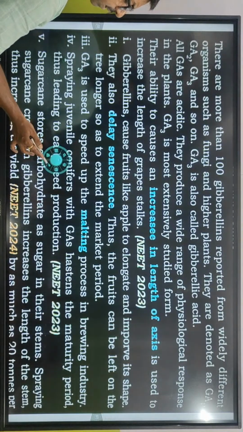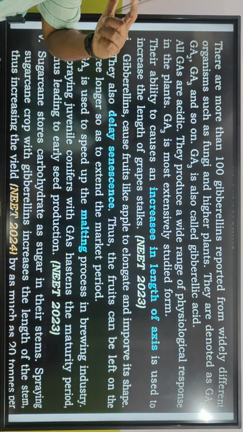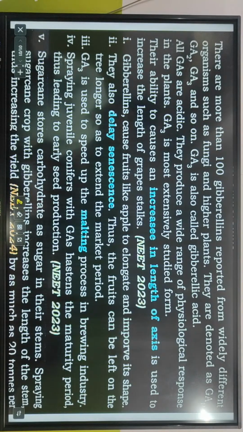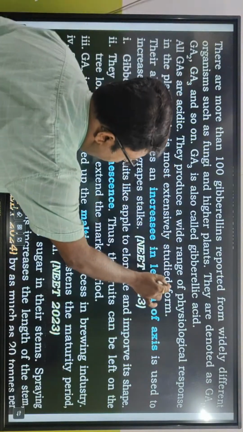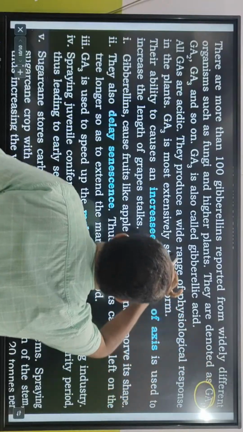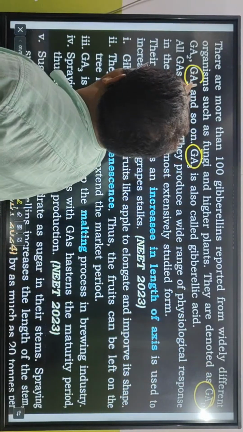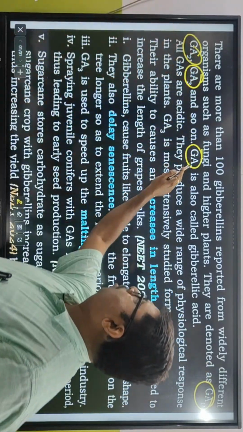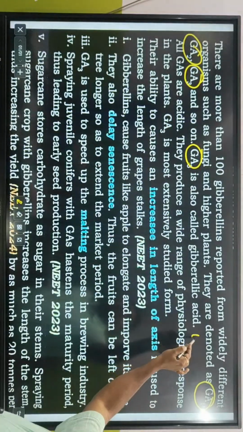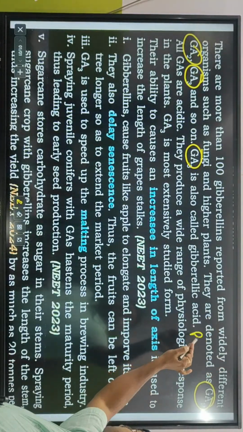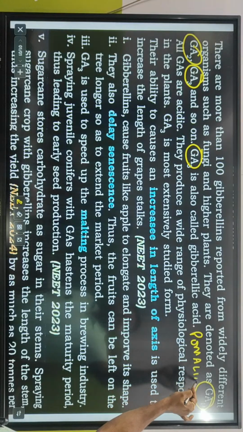Gibberellins, there can be 100 of the gibberellins reported. Fine, among them the most important are GA1, GA2 and GA3. GA3 is the most important. It is also called as pomalin.